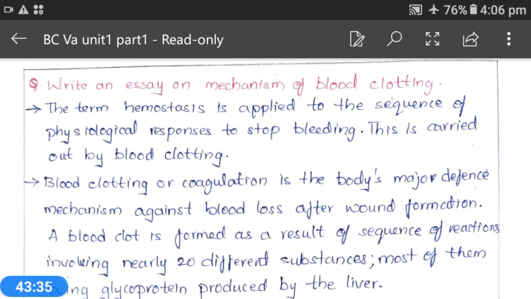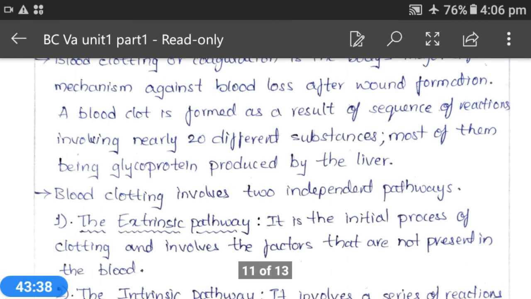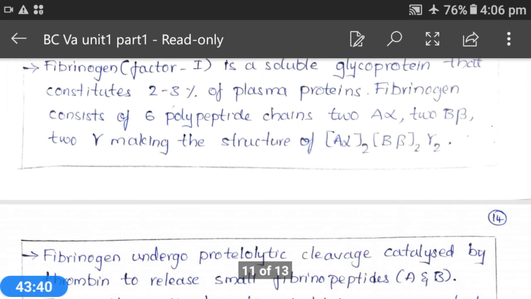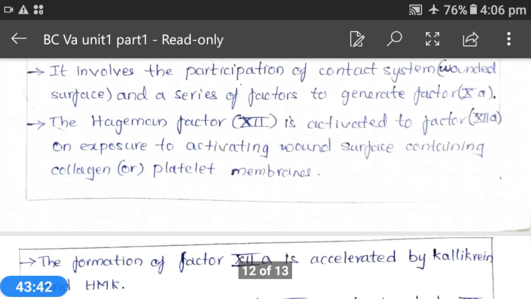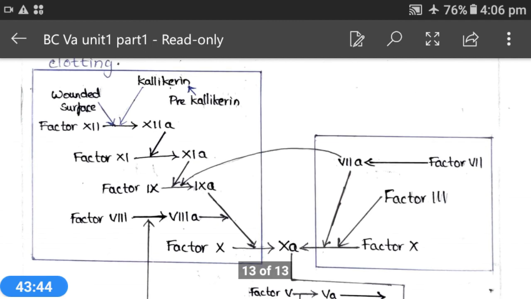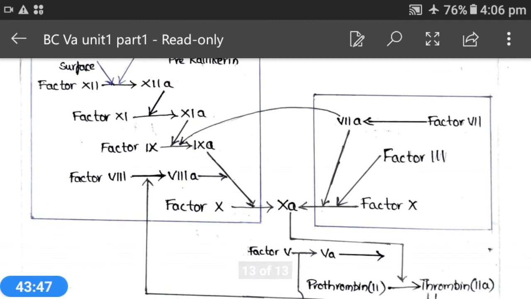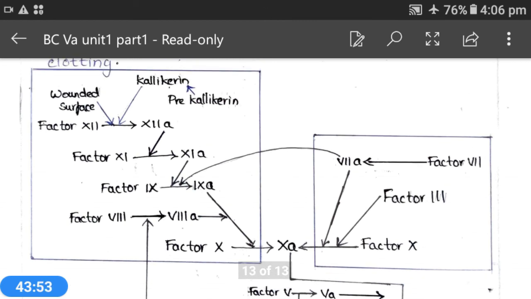And factor 13 will be activated to form factor 13A, and this 13A will help to form the final hard fibrin clot. That means all the fibrin monomers will be attached to each other to form a large hard clot, and this will be formed with the help of factor 13A.